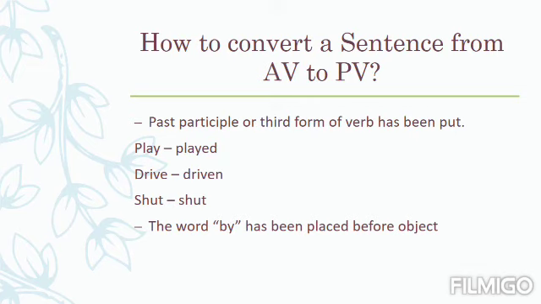Then the word by is placed before the object. This is the next rule. After the V3, that is after the past participle, we generally put by before the object to mention the passive voice construction.